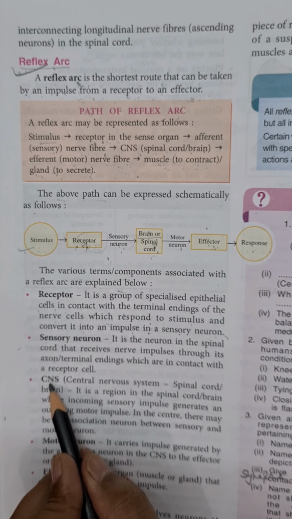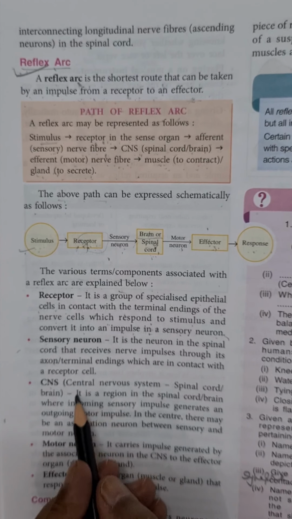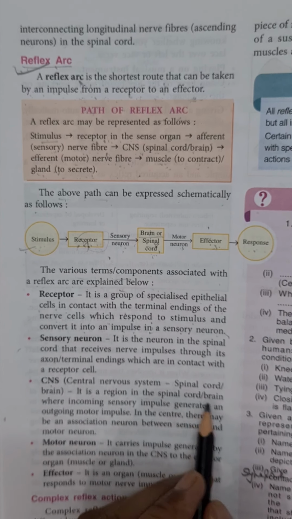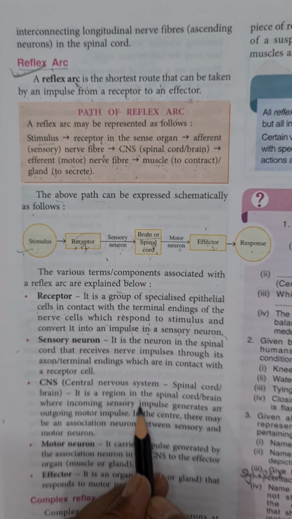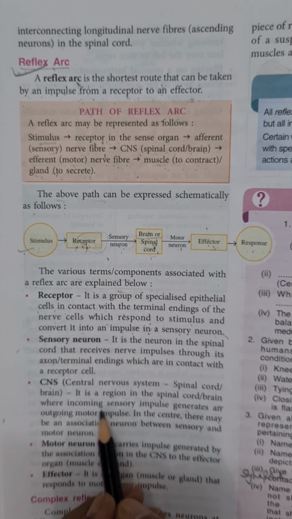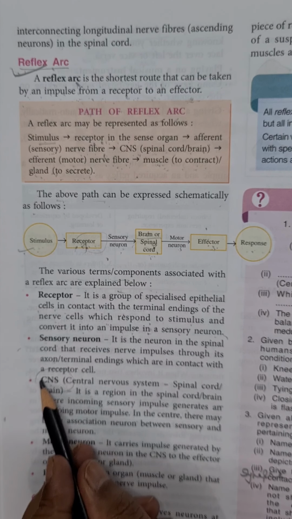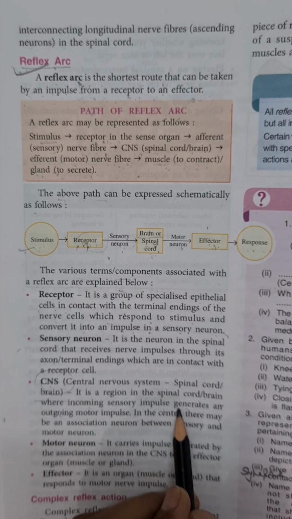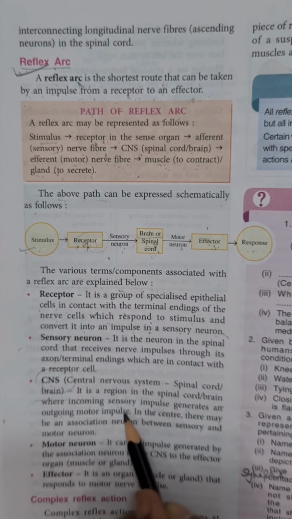Now next, central nervous system, brain or spinal cord. It is a region in the spinal cord or brain where incoming sensory impulse generates outgoing motor impulse. Means here in central nervous system, the sensory impulse is converted into motor impulse, that is decision impulse.